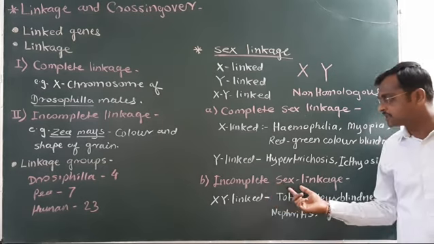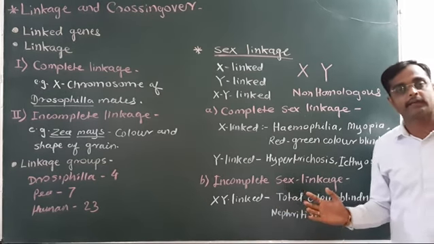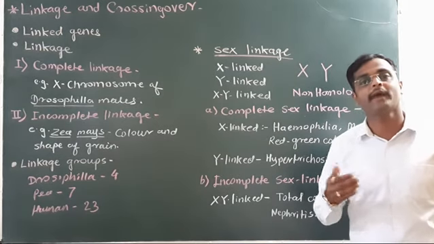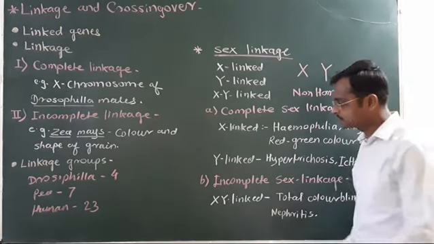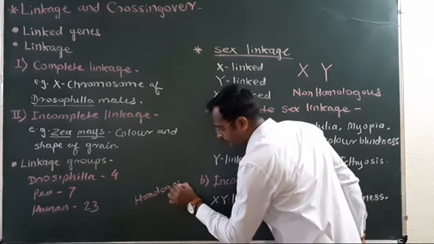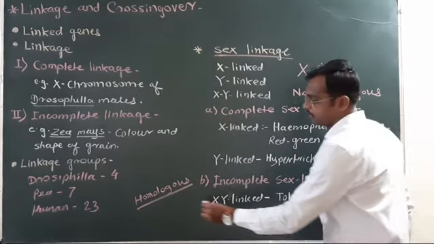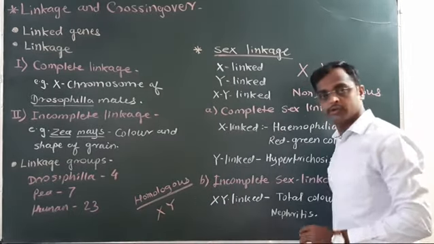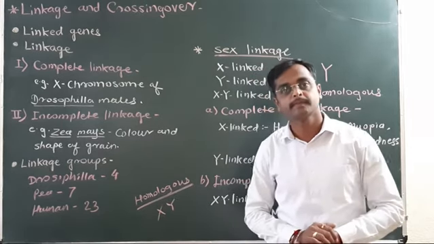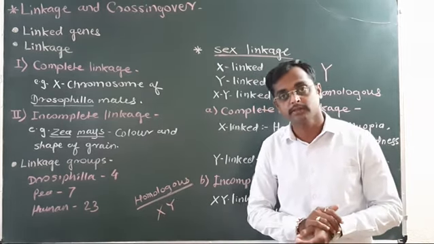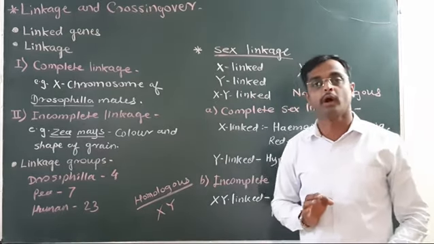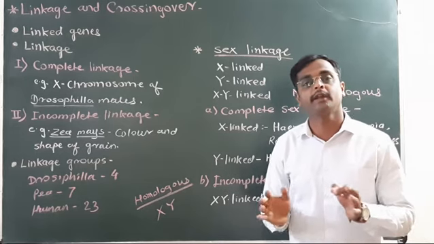In incomplete sex linkage, these characters or genes are present on the homologous region of the X and Y chromosomes. In the homologous region, crossing over takes place and exchange of fragments occurs, and due to crossing over, these genes get separated from one another.